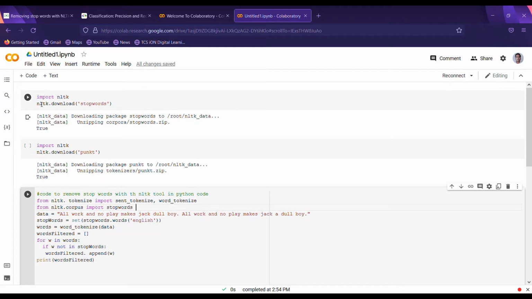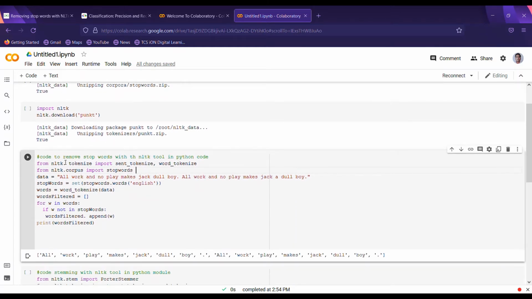Firstly, we import NLTK. We have to download the stop words with NLTK. Then we have to download Punkt with NLTK, and here is the code to remove stop words with the NLTK tool. Firstly, we import NLTK with sent_tokenize and word_tokenize. Then we import stopwords. We have considered the data as a variable. It contains the words: all work and no play makes Jack a dull boy.